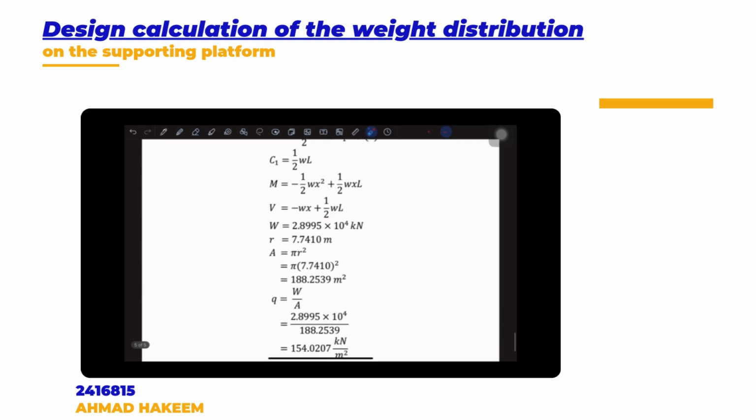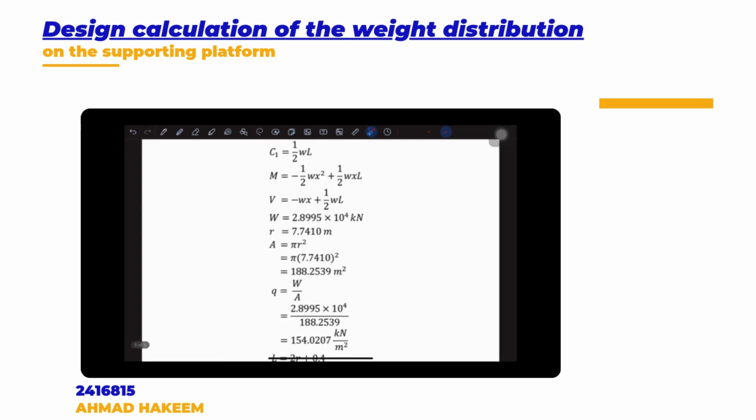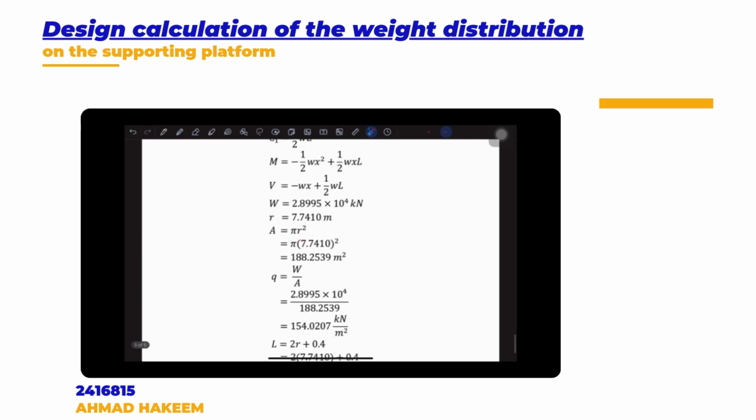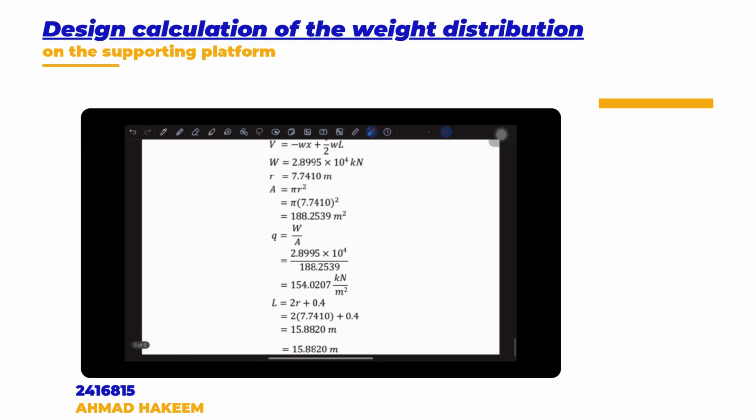So when we have the formula, we can put in the real values. Based on our discussion, we got the weight is 2.8995 to 4 kilonewton. Radius is 7.7410 meter, and for the area we put the value in the formula pi r square, and we got 188.2539 meter square. To get the Q, which is the weight distribution, we have to put W over A.